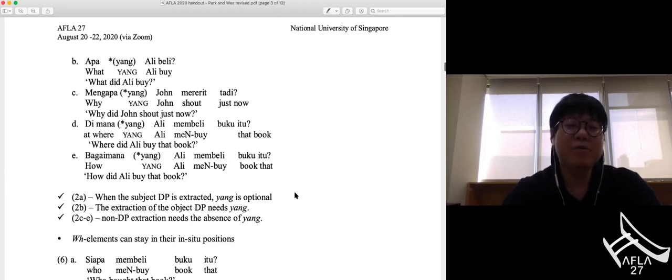But I couldn't find any argument that ka in this language really functions as an affix only attached to the predicate element. So I have no idea at this point how siapakah yang membeli buku itu is generated. But if our analysis is on the right track, we don't know how ka is attached to siapa, the subject WH element, but we have to assume that that sentence also should be derived through WH movement.